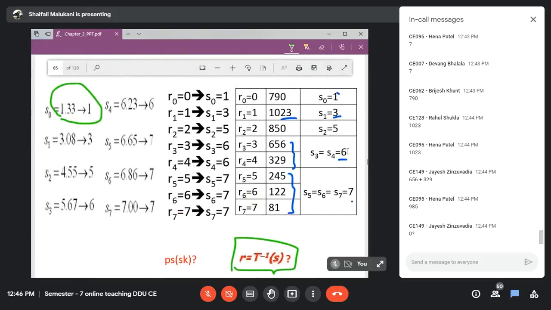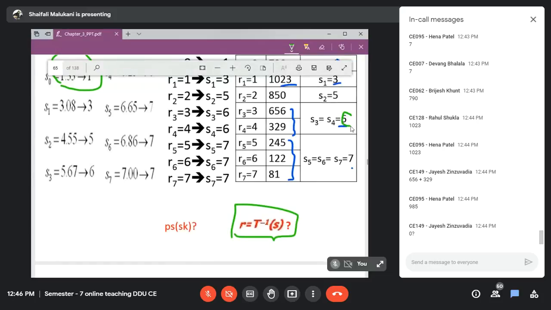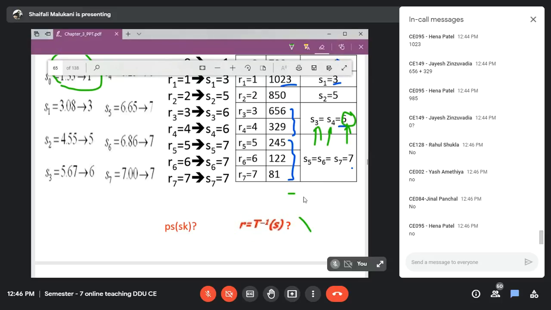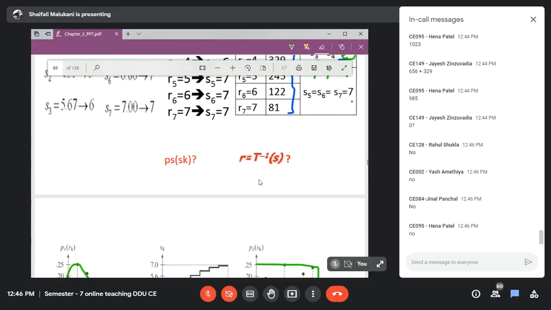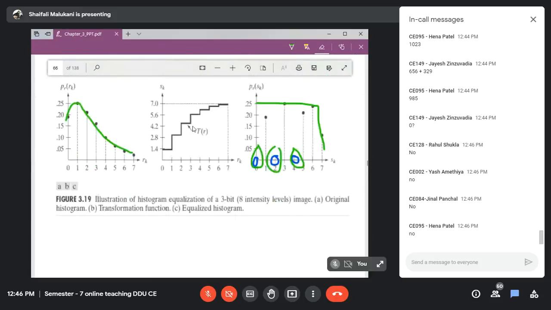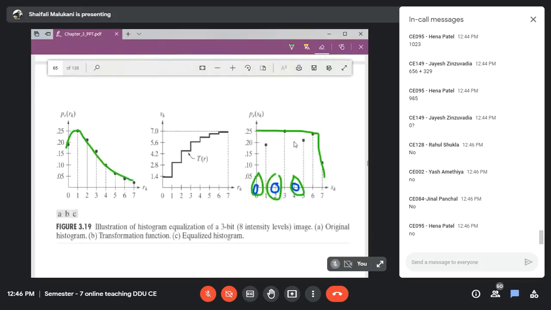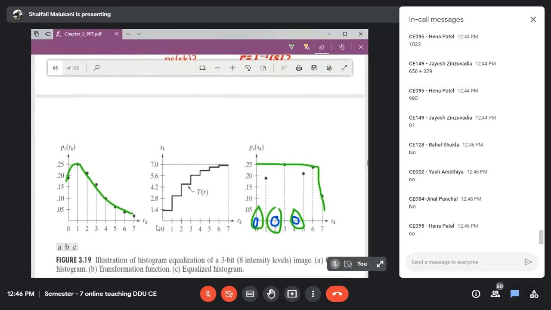If I have in output value 6, is it one-to-one mapping? From R to S, it is not one-to-one, so it is not a reversible operation, because if my output image is S, then I don't know whether the input was 3 or 4. Understood? So this is not a reversible operation, but it's okay. I don't want it rigidly. So I am satisfying condition A, not A dash. I will not be able to go back once I have equalized. Okay. So that is what we have done.